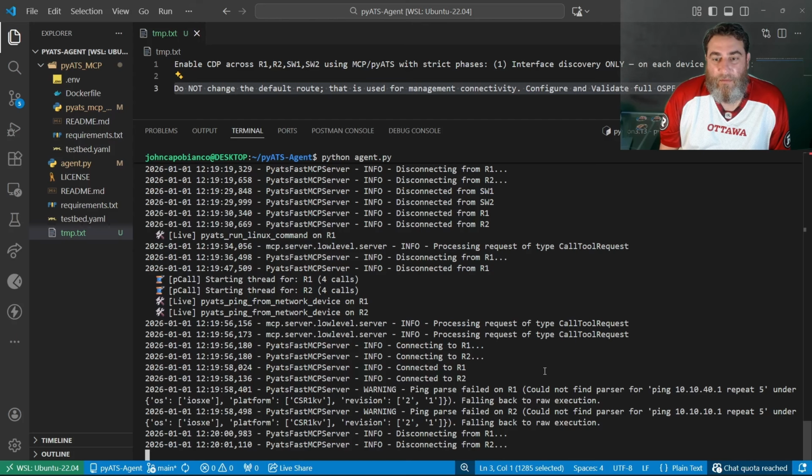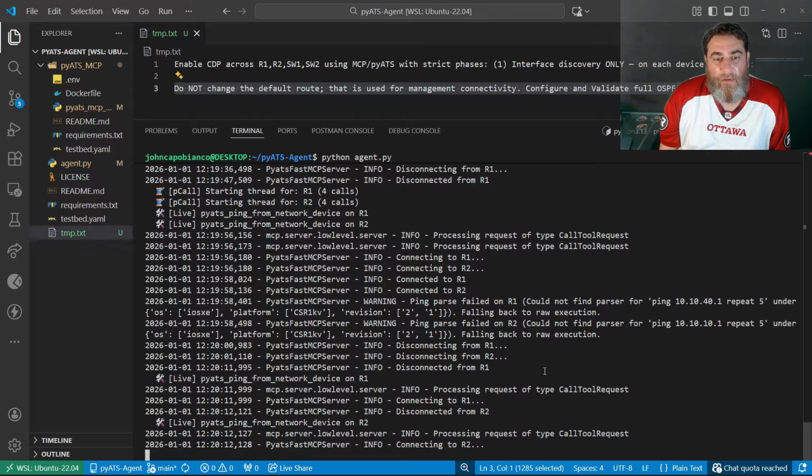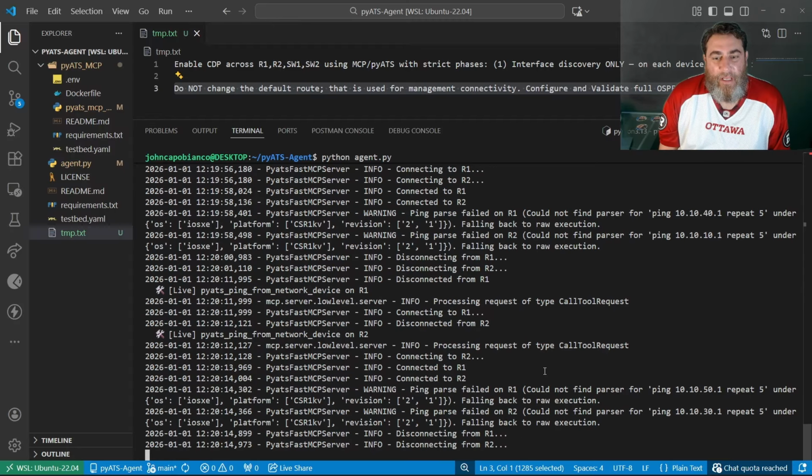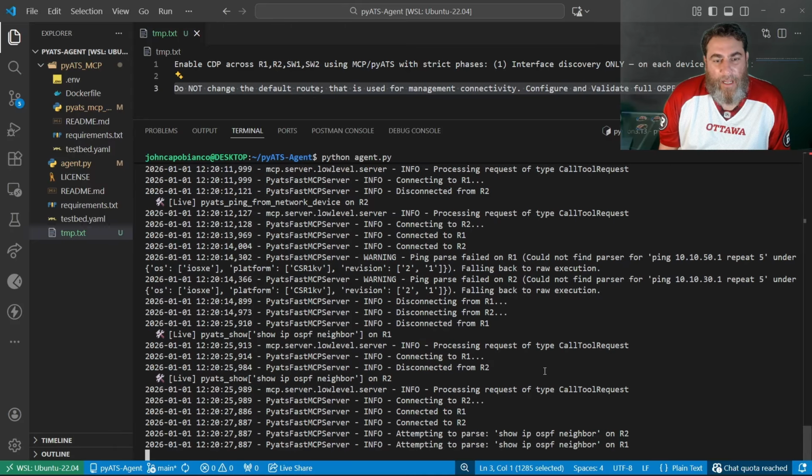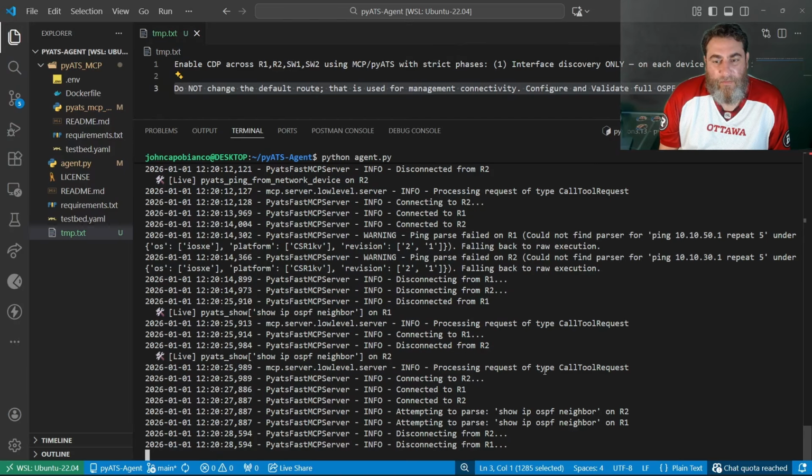Could not find a parser for ping repeat. Okay, so the pings are not quite working. But it's falling back. Okay, all right. I got to look into the parser for ping. And now it's checking OSPF neighbors. Okay, that's cool. So it's grabbing data. It's even tried to ping, but it's grabbing data.